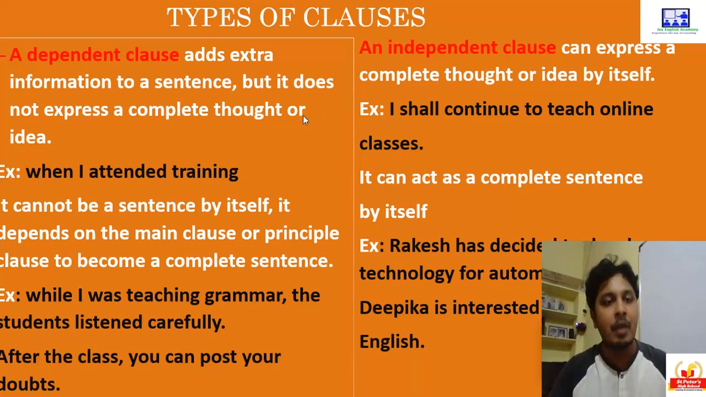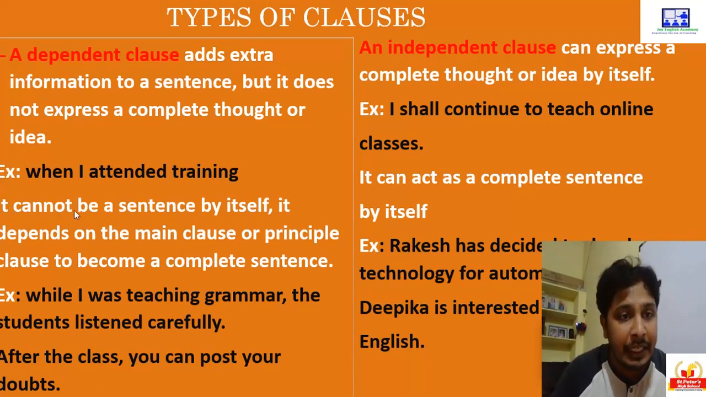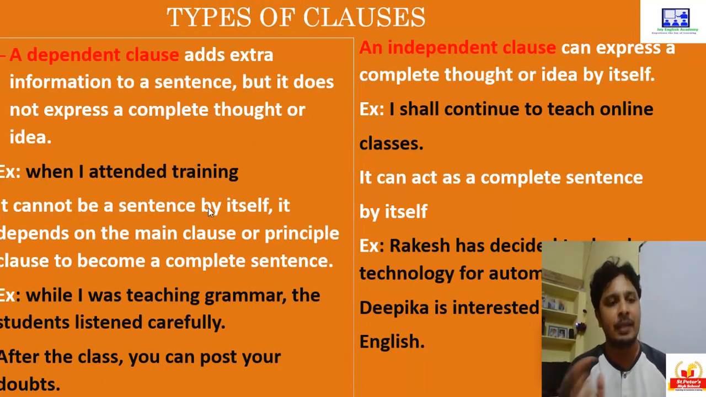Now let us see. "Everybody understood what is clause and phrase." Or, "we understood what is phrase and clause." This will be considered as a main clause. But "when I attended training" is only called a dependent clause because it cannot stand independently. Now see, it cannot be a sentence by itself. A dependent clause cannot be a sentence by itself.